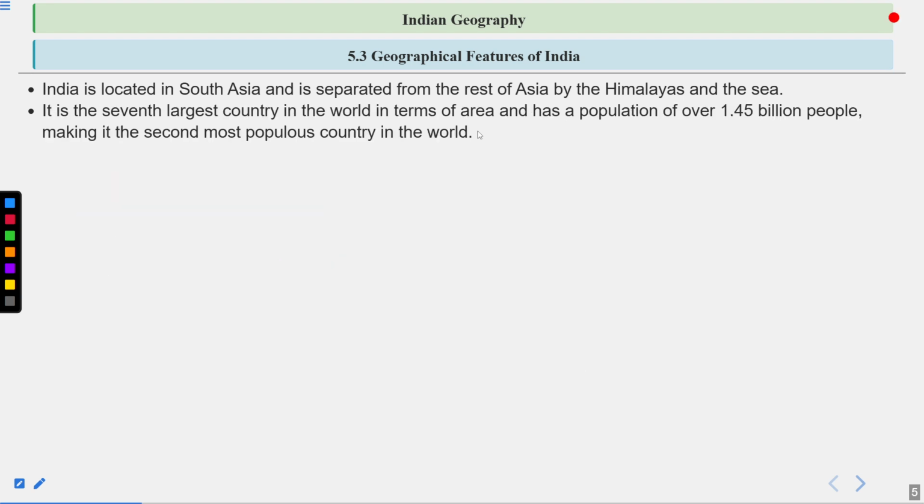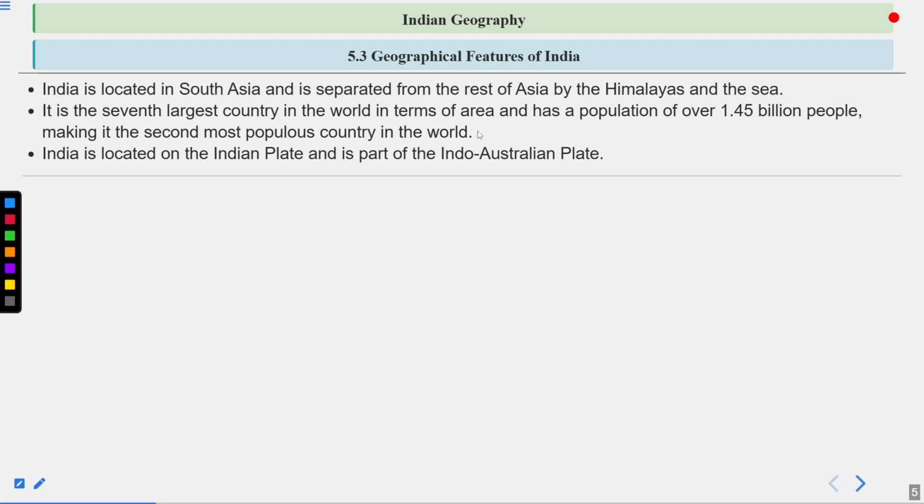India by land is the 7th largest country in the world and has a population of over 1.45 billion people, making it the second most populous country in the world after China. India is located on the Indian plate and is a part of the Indo-Australian plate. Now, what is this plate? These plates are known as tectonic plates. Now, what are tectonic plates?